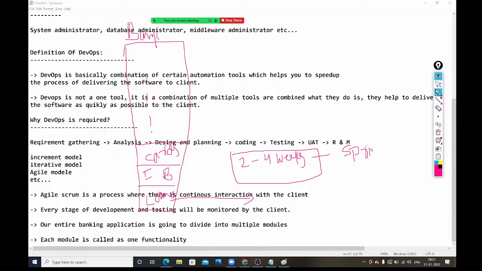So in companies, we will call it a sprint. The duration of the sprint is 2 to 4 weeks. In this sprint, we need to complete the entire loans module.